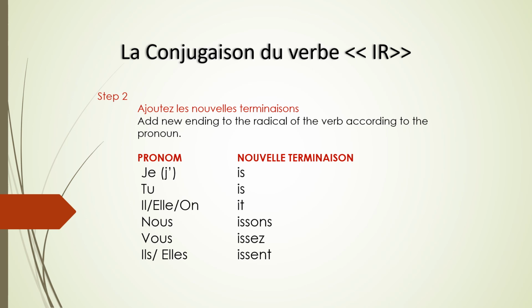Step 2. Ajouter les nouvelles terminaisons. Add new endings to the radical of the verb according to the pronoun. With je, the new ending is is; tu, is; il, on, it; nous, issons; vous, issez; ils, elles, it is issent. These are the endings of the normal IR group of verbs, or the regular group of verbs.